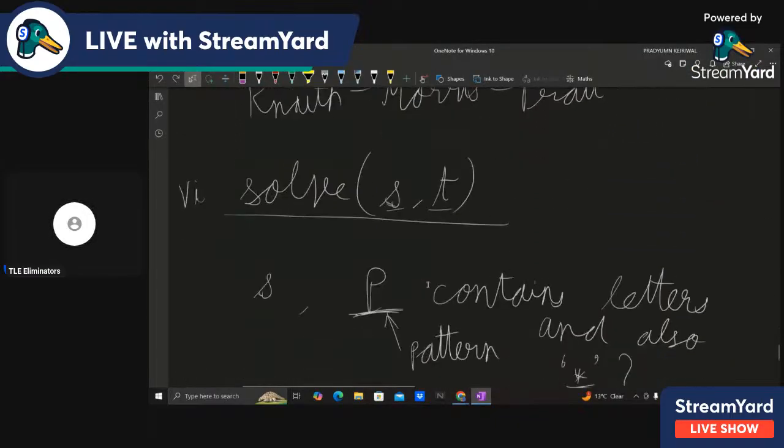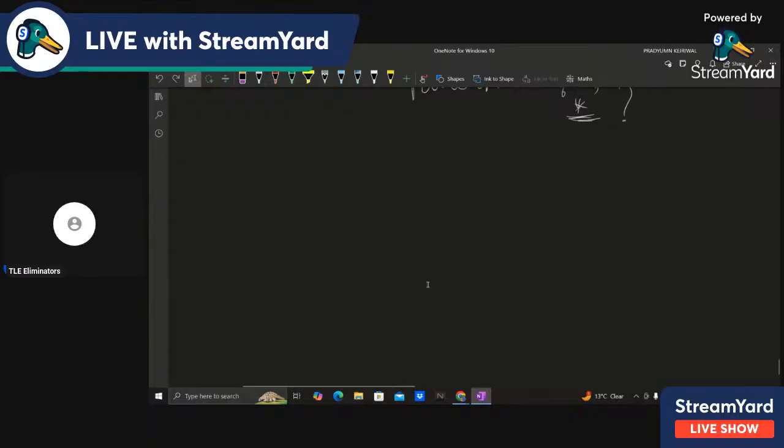So what does that mean? Let's see. Our P looks like this: there are two stars, one star here and one star here, and then there are some characters here, some characters here, and some characters here. Now it may be that this is empty, or maybe this is empty.